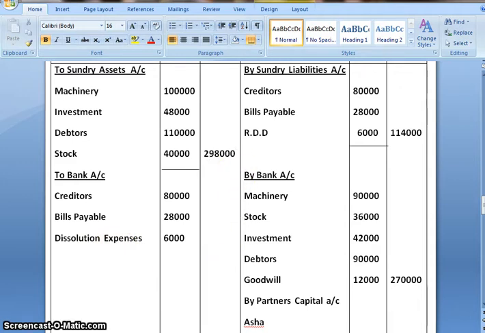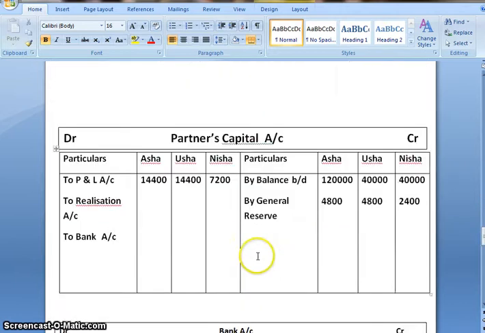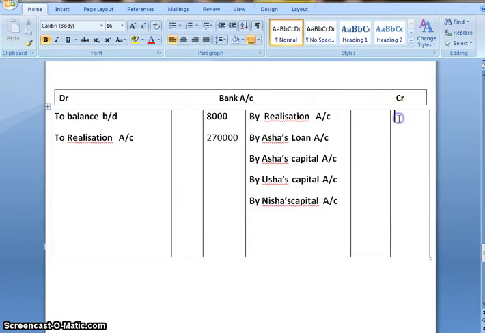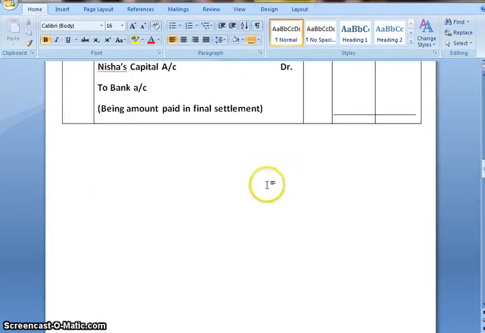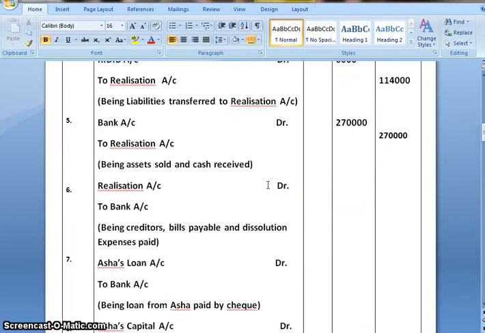On adding all of these, we'll get the total as 1,20,000. The second effect would be again in the bank account, by realization account 1,20,000. So we'll give the journal entry. Journal entry would be realization account debited to bank account.